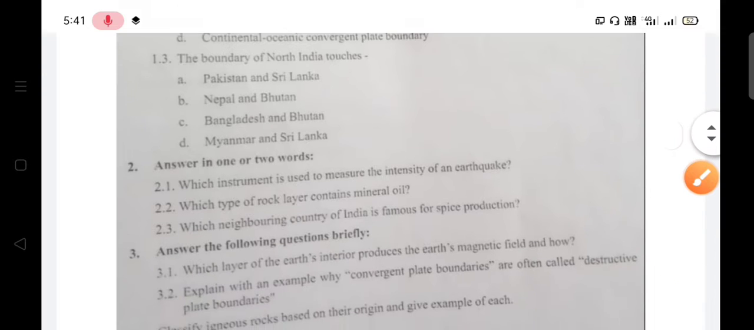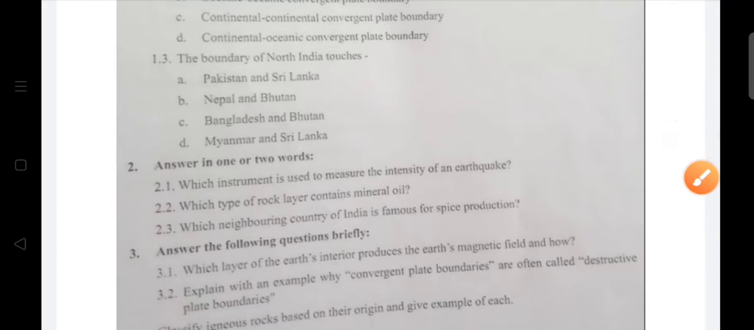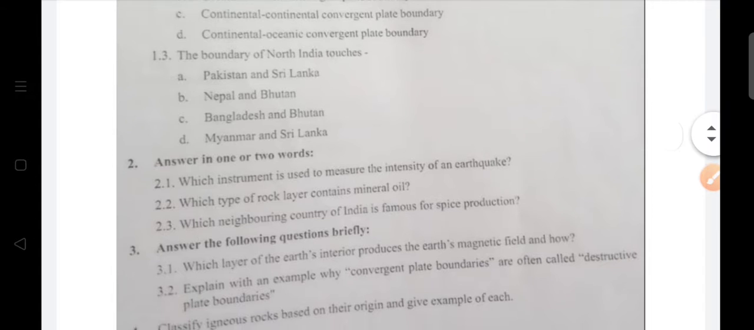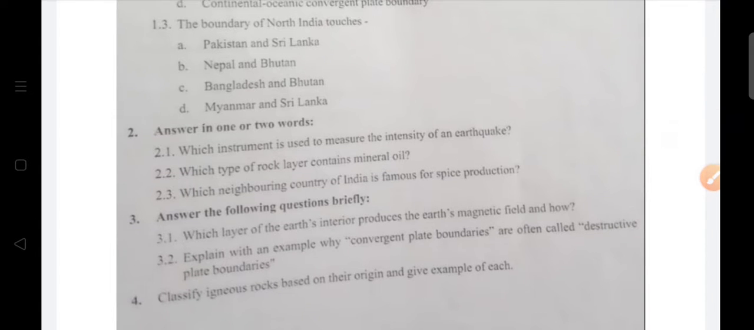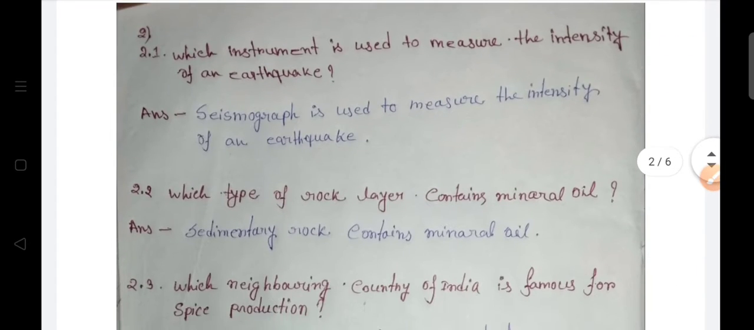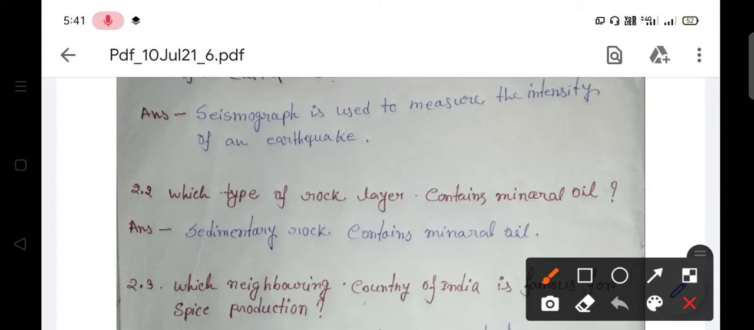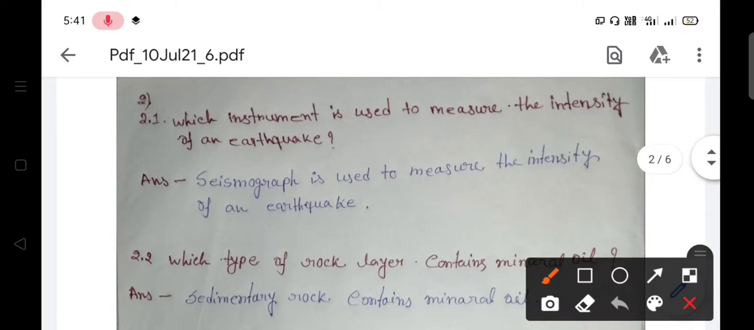Next question, question number 2, answer in 1 or 2 words. Question 1: Which instrument is used to measure the intensity of an earthquake? So your answer is seismograph. Seismograph is used to measure the intensity of an earthquake.